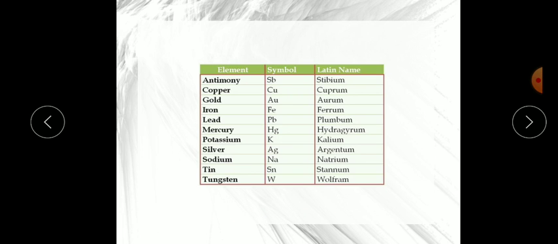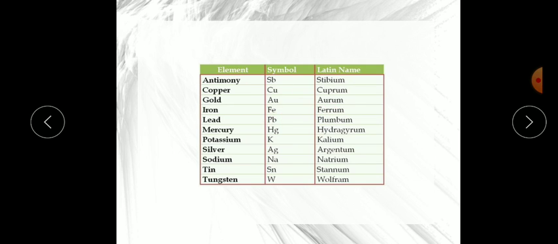Here you can see the first column is of elements: antimony, copper, gold, iron, lead. For iron also we are not writing IR or I, we are writing Fe. Maybe you have seen it, but you are in class 6, so this is general chemistry. For iron we use the symbol Fe, and for copper not Co, but Cu. Why? Because the Latin name of iron is ferrum. So scientists have taken the symbol from the Latin name.